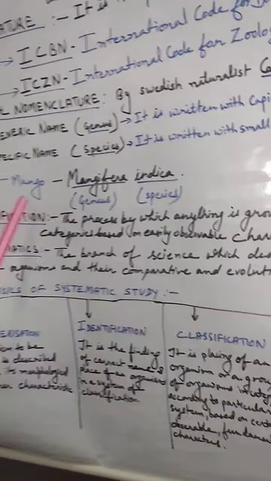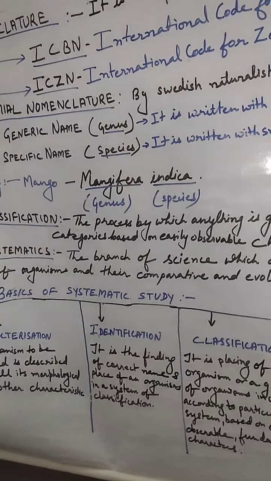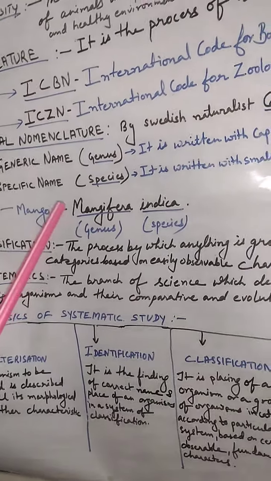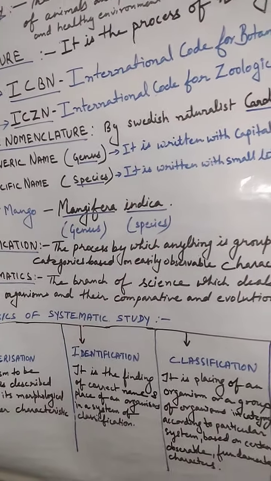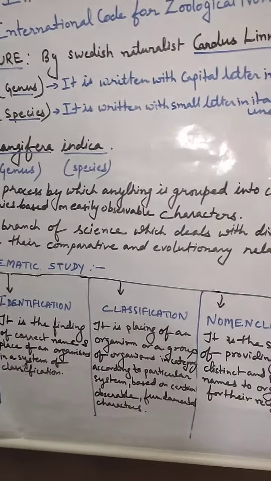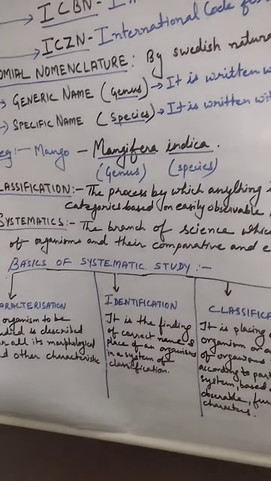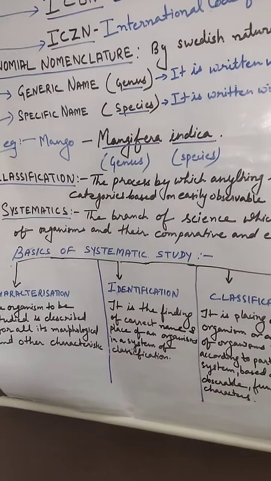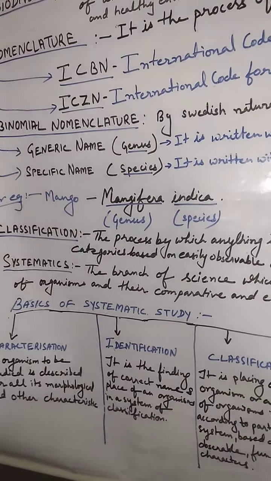Not only the mango, but other examples are also there, which we will discuss later, that how these are written in the different forms. Now students, there is a need to classify them also. After giving binomial nomenclature, there is a need for classifying them because it is nearly impossible to study all the living organisms.